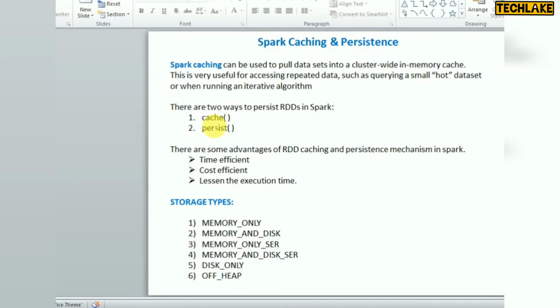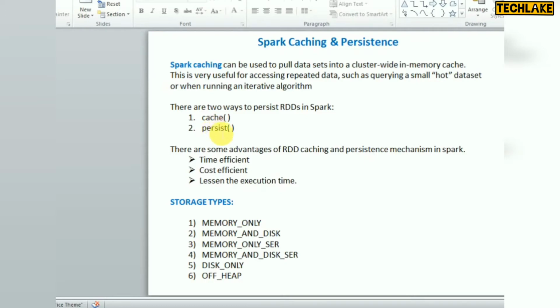Caching means, whenever you're doing actions or transformations, it will extract the data the first time and store it into memory. From the second time onwards, whenever you are reusing those actions or transformations, it will be used from memory instead of the source.